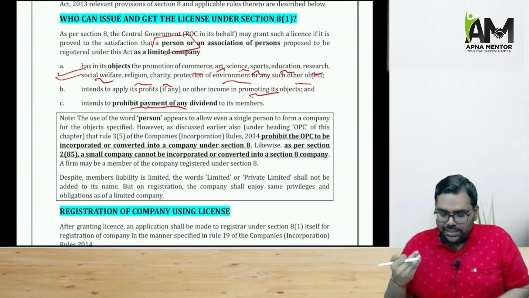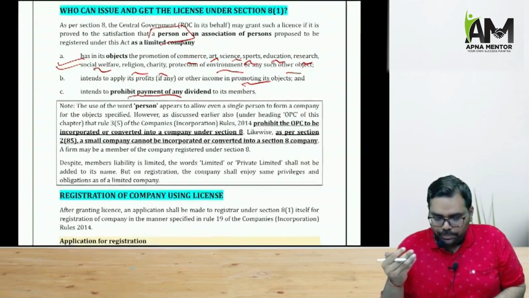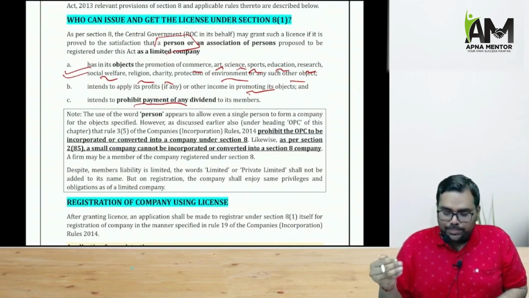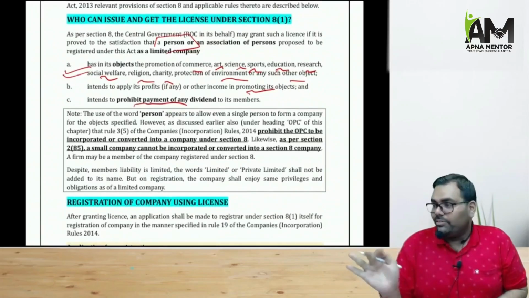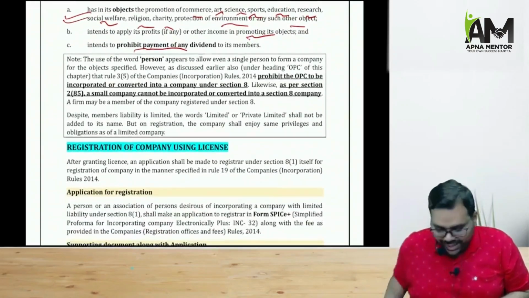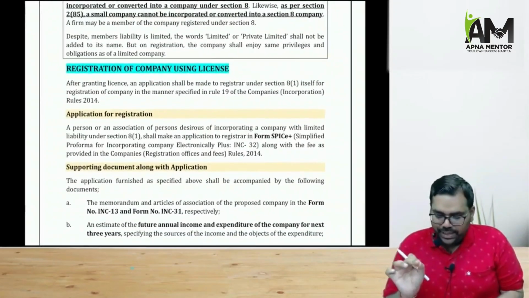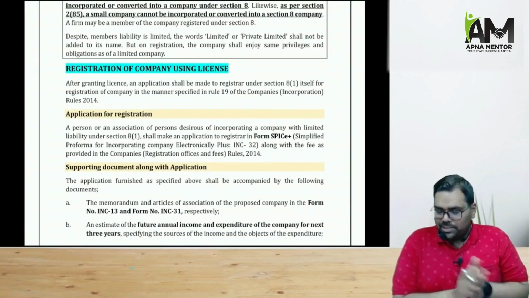Do remember, when we talk about a Section 8 company, in this particular situation a One Person Company can never be converted into a Section 8 company. If you want to apply for the license of a Section 8 company, again you have to apply for registration in the SPICe Plus form.